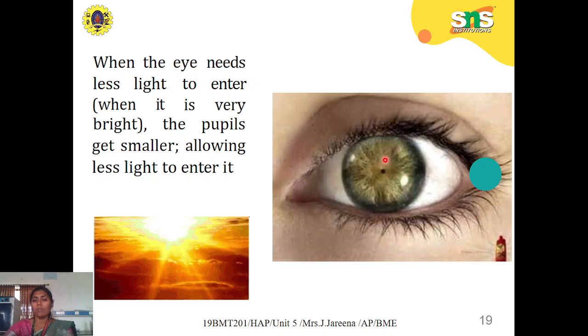This is nothing but the parasympathetic and sympathetic action of your brain activity, that is, the activity of the peripheral autonomic nervous system. Based on the environment, whether it is bright or dark, your pupil will stretch out or dilate, so that it controls the amount of light entering the eye, and enough light enters so that we can have proper vision.